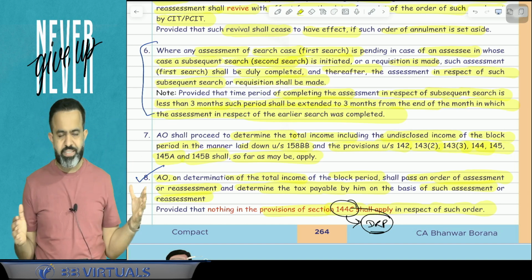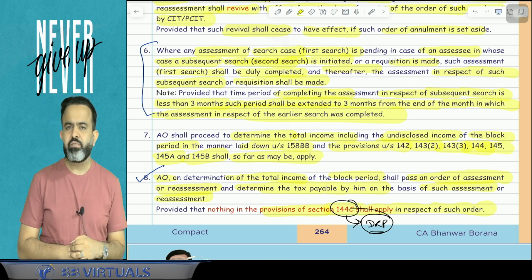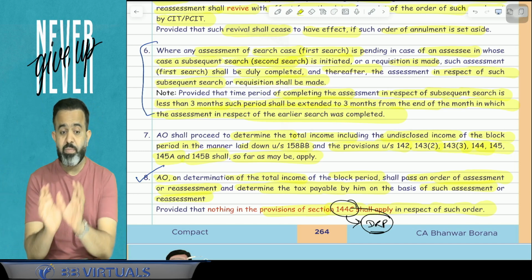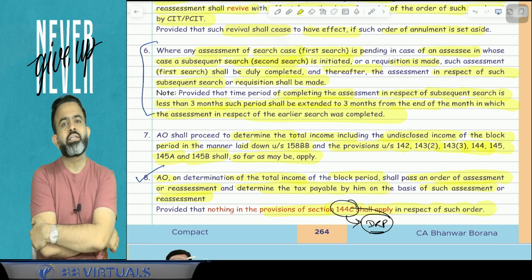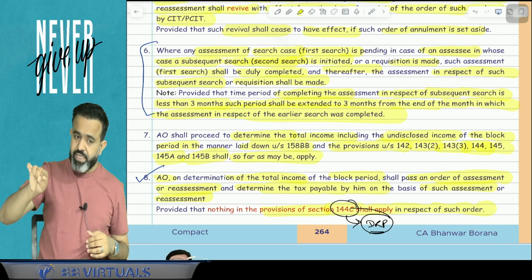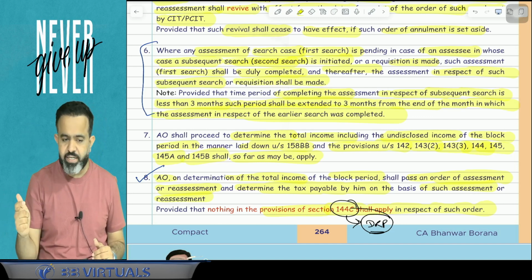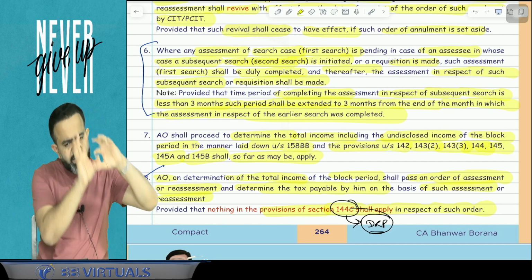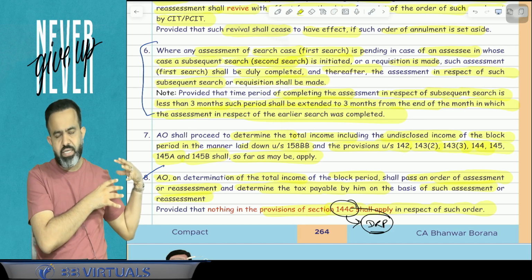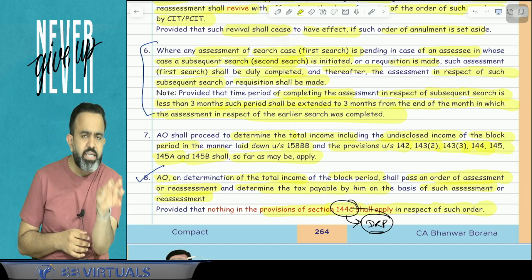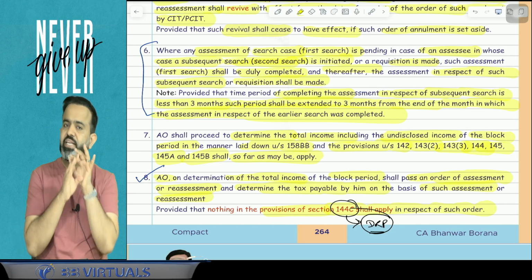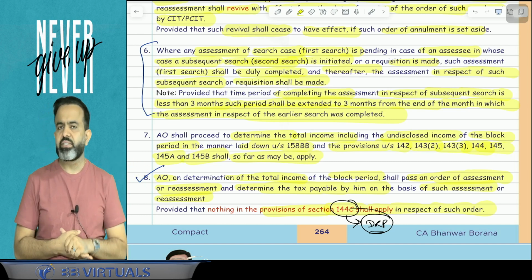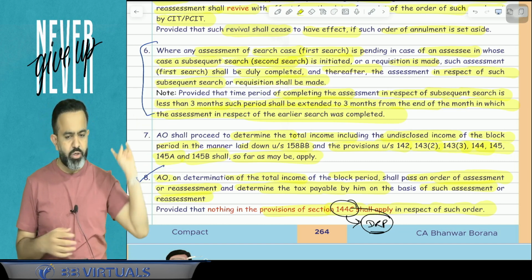So what this point number 6 says is that suppose in case of one assessee, one raid is conducted, they are making the block assessment of the last 6 years, that assessment is going on, but after some time one more raid is conducted. Then first they will complete the assessment in respect of the first raid for the last 6 years. Then after completion, they will take the second case, and in the second case they will complete the assessment of the last 6 years. And suppose for the second case the assessment completion time limit in hand is less than 3 months, then they will get at least a 3-month time limit to complete the assessment in case of the second raid. You got my point or not?